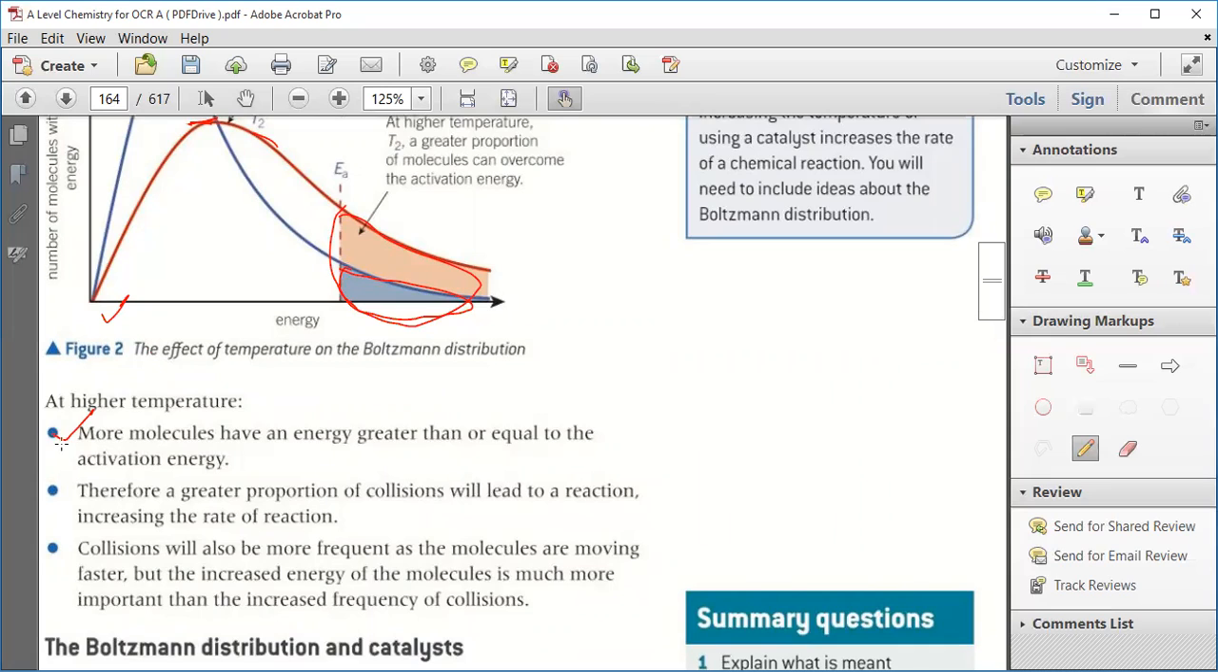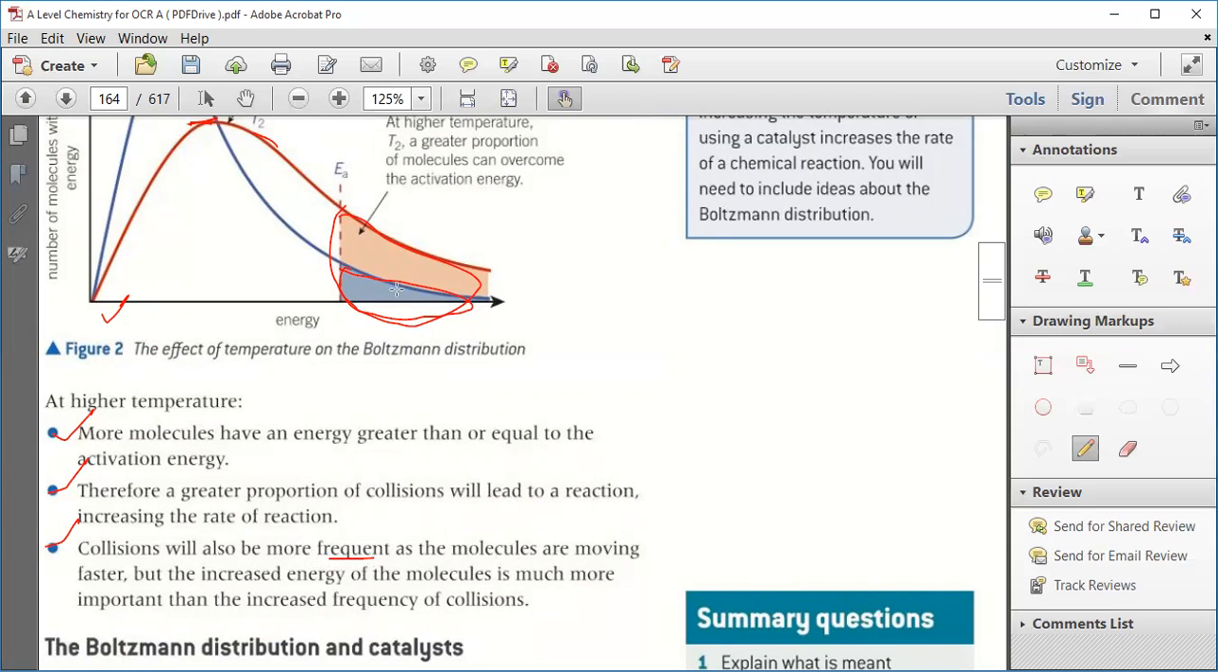That point clear? As the number of particles which have energy more than the activation energy increases, it will create more collisions. More collisions means the rate of reaction will be faster. The next point is that collisions will also be more frequent as the molecules are moving faster.